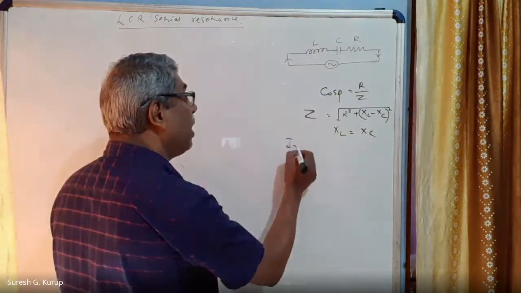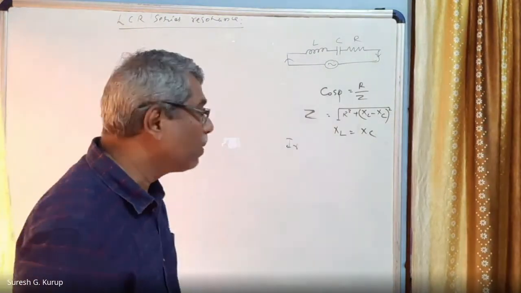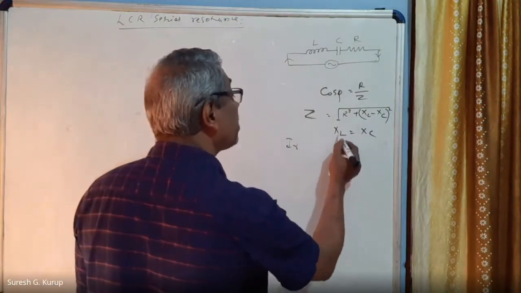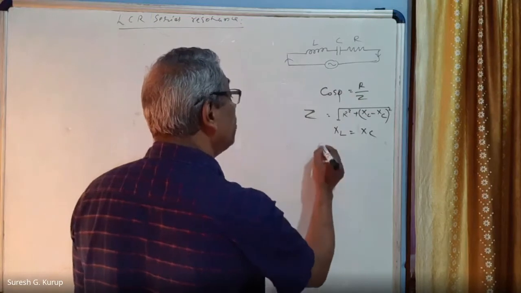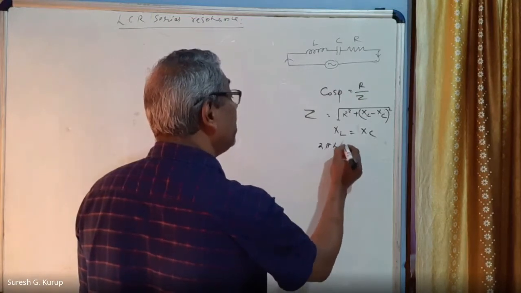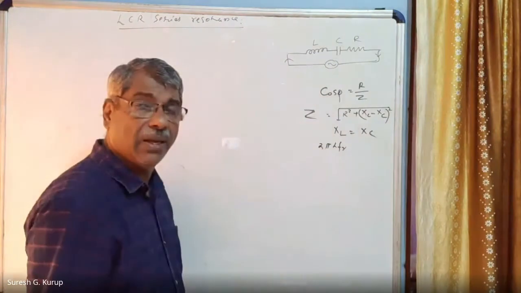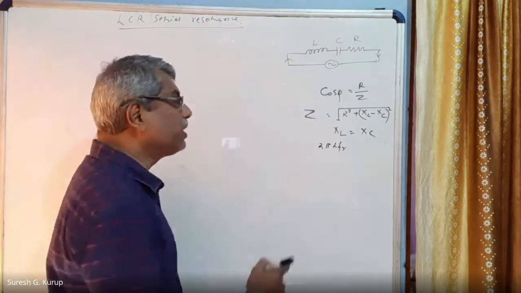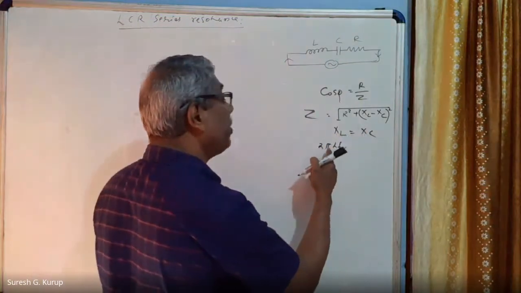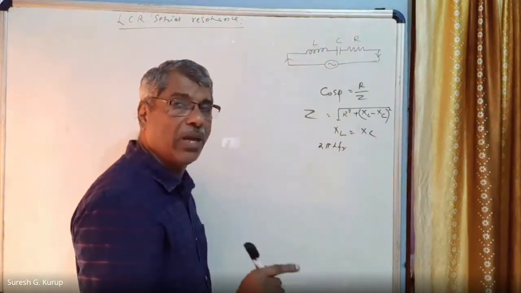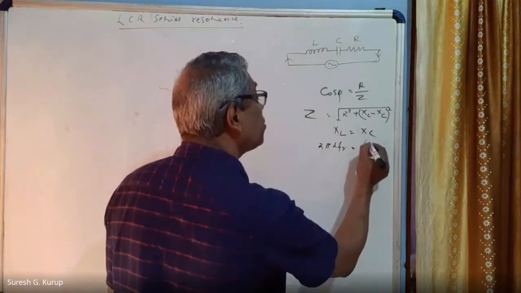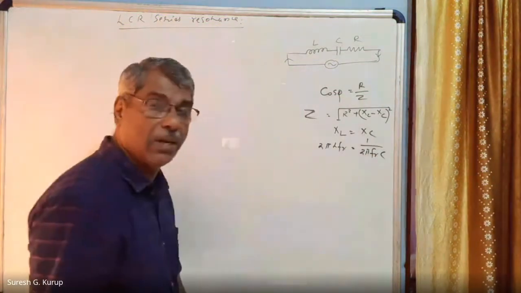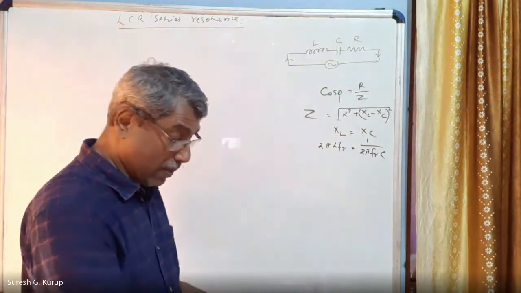It is called FR, the resonant frequency. How can FR be calculated? Now I am going to calculate FR. You will see that in this case, XL can be written as 2 pi L FR. Right? At the particular frequency called resonant frequency, in place of 2 pi LF we are writing FR. This is equal to 1 by 2 pi FR C, XC also we can write. Am I correct?